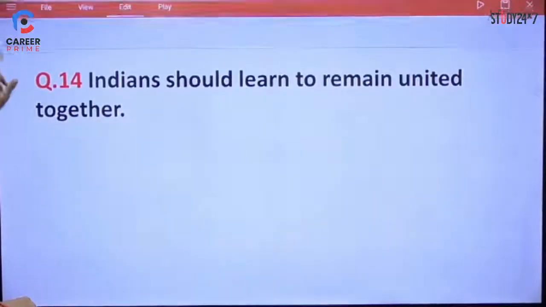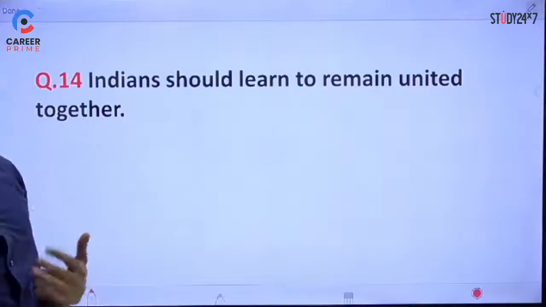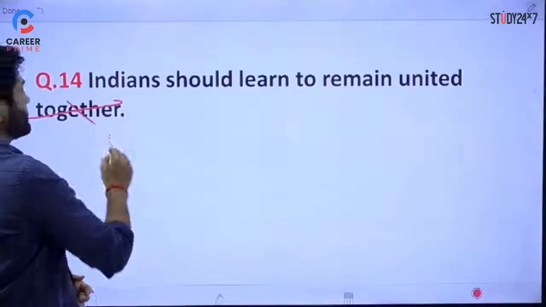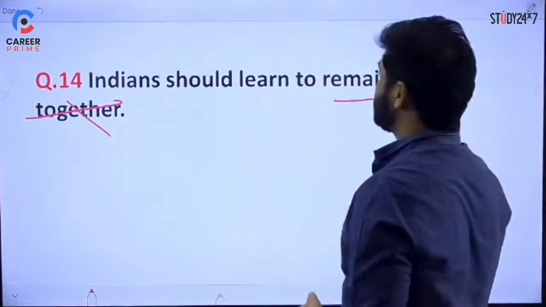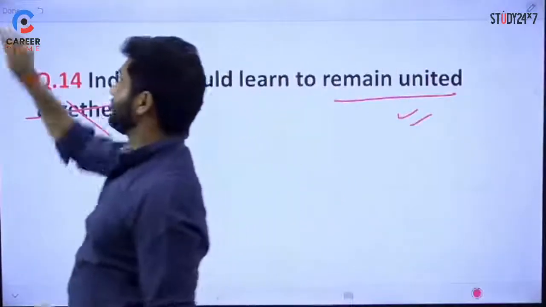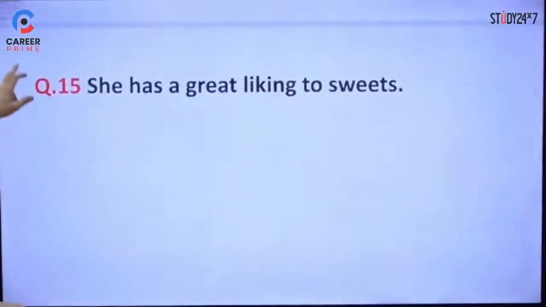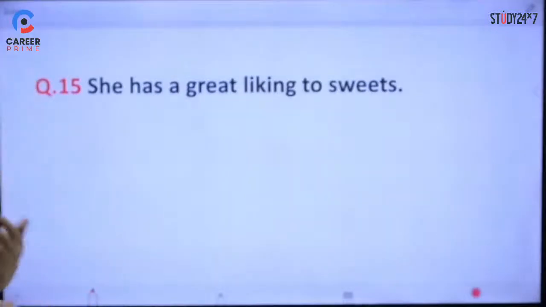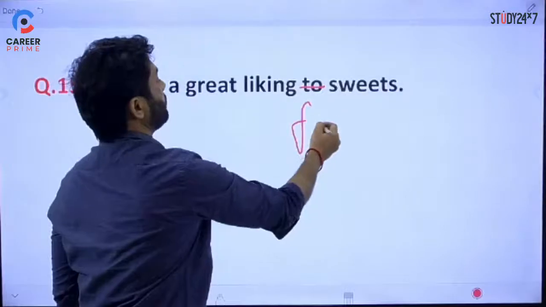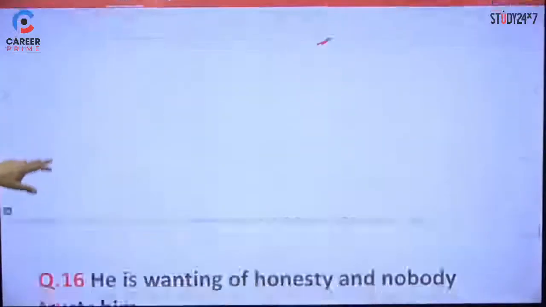Now this one, Indians should learn to remain united together. Together की जरूरत नहीं, it's unnecessary, it's redundant, right? Remain united, इतना सही है, इसकी जरूरत नहीं है. That's all. Let's move further. So 15, she has a great liking to sweets. She has great liking for something, right? To sweets नहीं, liking for sweets. That's all, right?